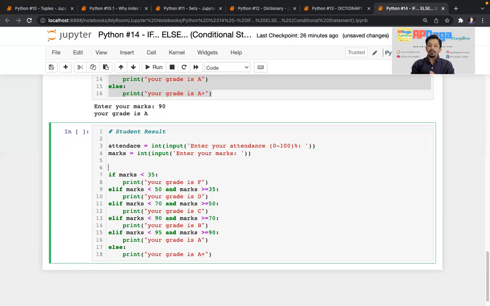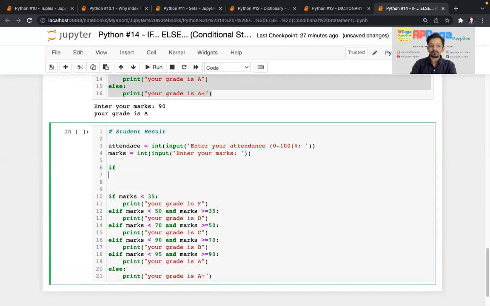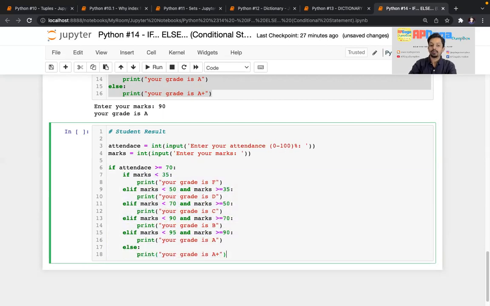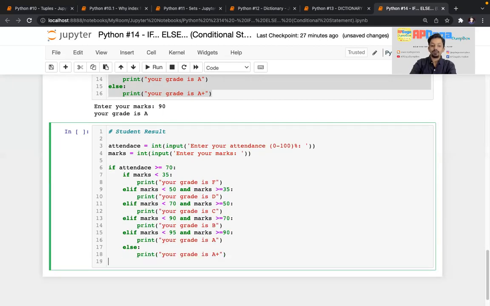Now what I want: if attendance is greater than or equal to 70, then and only then it will check whatever other marks he got. If the attendance is less than 70, then the student should fail because of low attendance. So I'll write if attendance is greater than or equal to 70, then I want to execute all this, right? So I'll take it here and I want to indent it correctly. I'll select everything and press tab. So everything is indented.